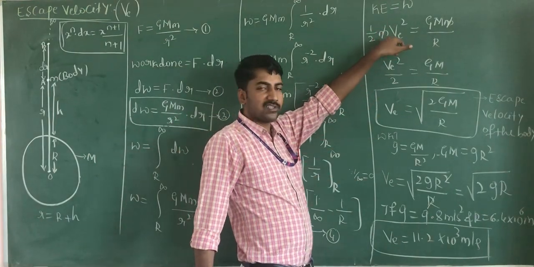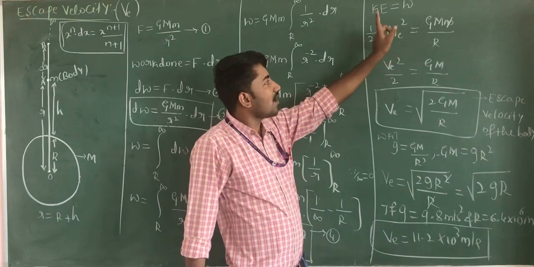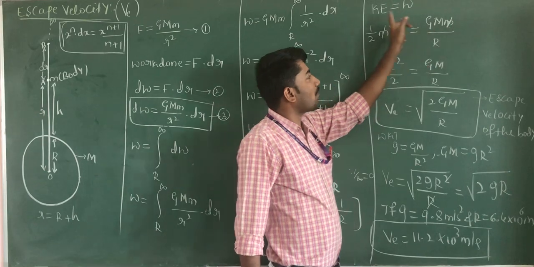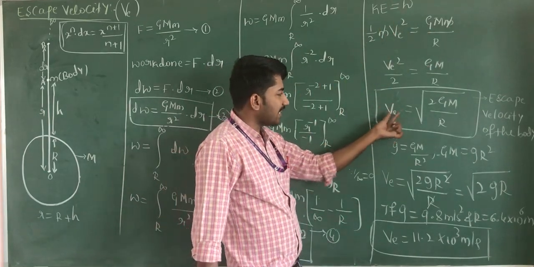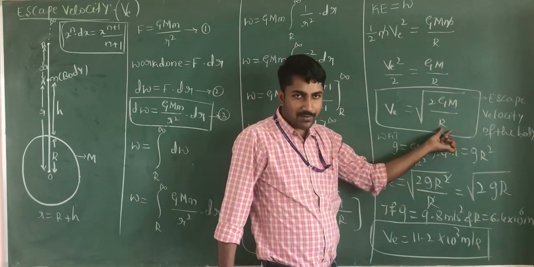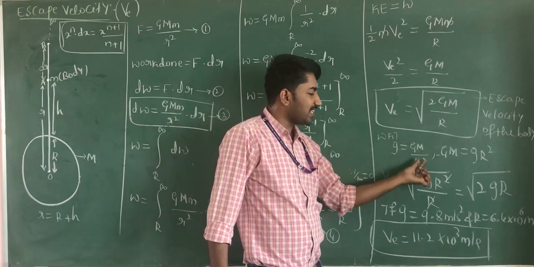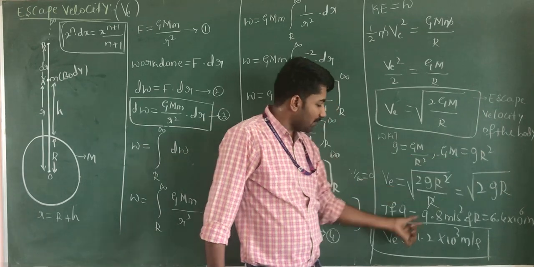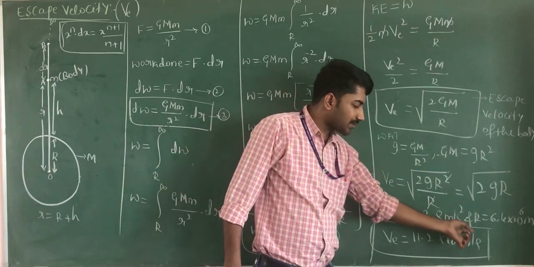You know the kinetic energy formula, half mv square. Here the velocity is the escape velocity. Half mv square is equal to GMm divided by r. The mass of the body m gets cancelled. We get escape velocity is equal to root of 2GM divided by r, which is the expression for escape velocity. On the surface of the earth, g is equal to GM divided by r square, so GM is equal to gr square. We get this equation, Ve is equal to 11.2 into 10 to the power of 3 meter per second.